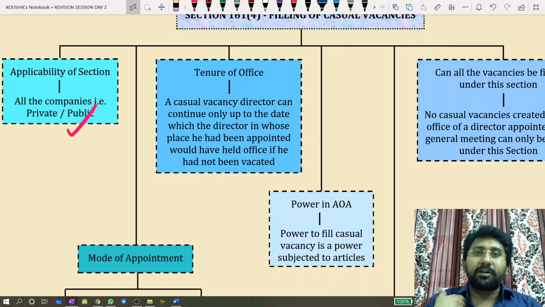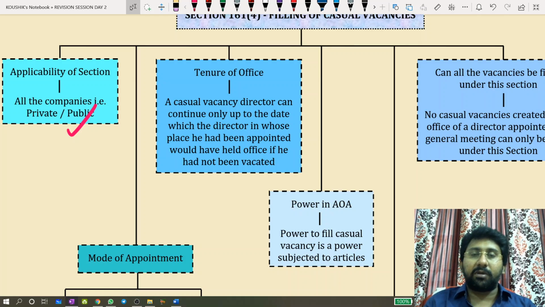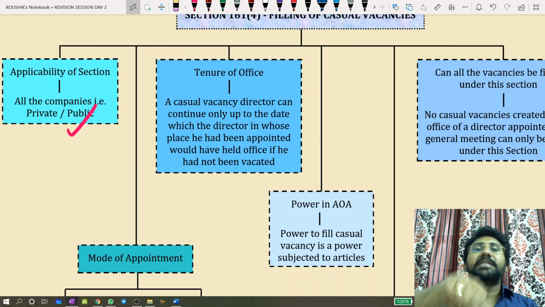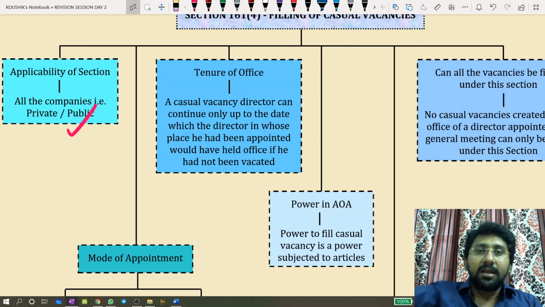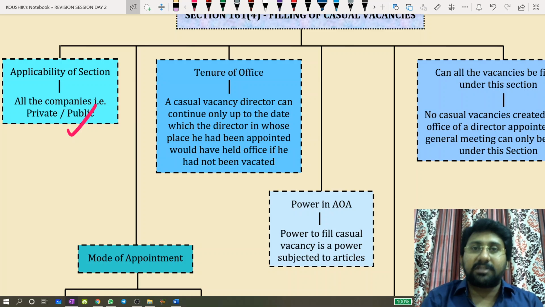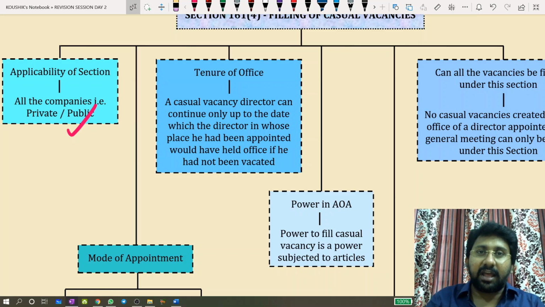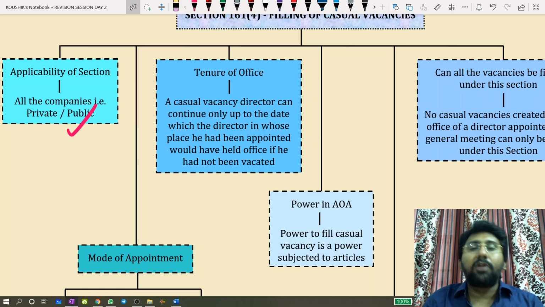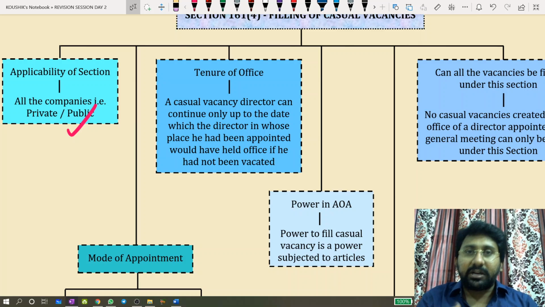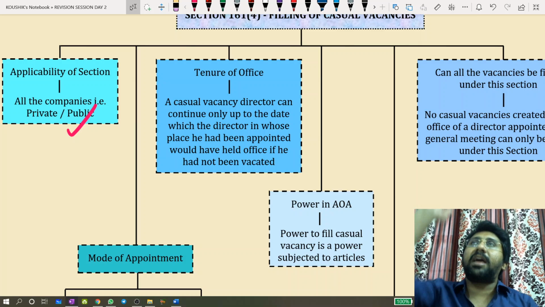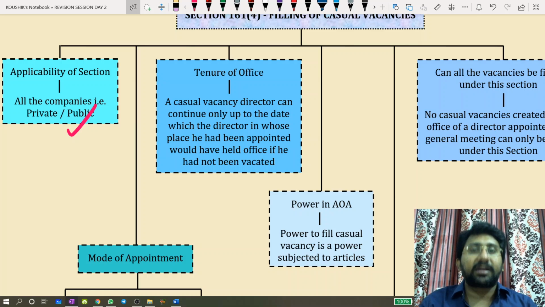For example, I was appointed as a director for 8 years. Rotational director means during these 8 years I will be coming into this, what to say, musical chairs concept. That means I will come up for rotation, retirement, stand, sit, etc. A non-rotational director during this 8 years tenure will not face the shareholders. That does not mean that a non-rotational director is a permanent director. There is no concept called permanent directors under the Companies Act. You can't appoint like that.